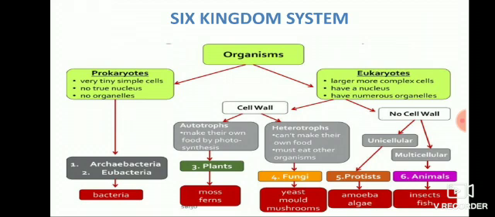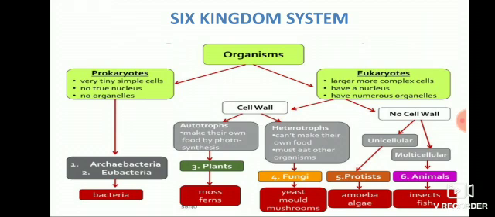And eubacteria is true bacteria. They are also prokaryotes, but they are different from archaebacteria. They don't have those adaptations to live in extreme conditions. These eubacteria are an evolved structure from the archaebacteria, from the primitive bacteria. These are all evolved structures which were formed in the course of evolution.